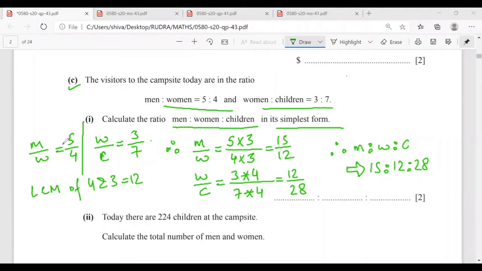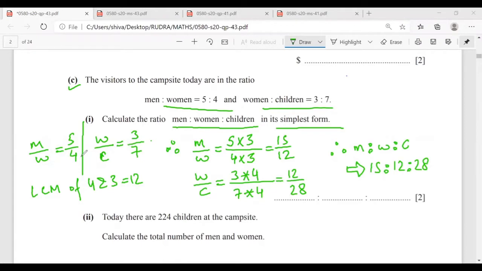Man is to woman is 5 is to 4 and woman is to children is 3 is to 7. Now, in all these questions, the easy way is that this woman is common on both sides.